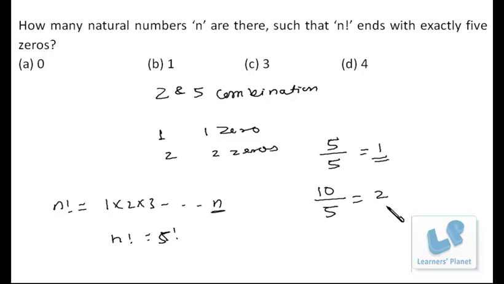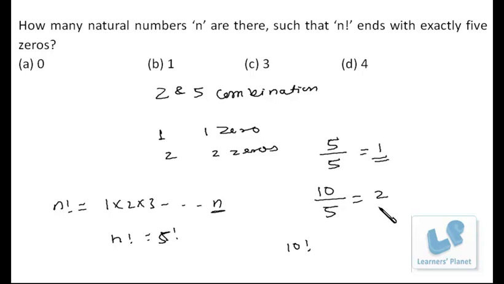Now we have to see the combinations of 2 and 5. So in 10 factorial, we will be having 2 5s and a good number of 2s. But we are interested in combinations. So definitely the number of 2s will be greater than the number of 5s, so we can calculate the number of 5s only, because the number of 2s are definitely extra.